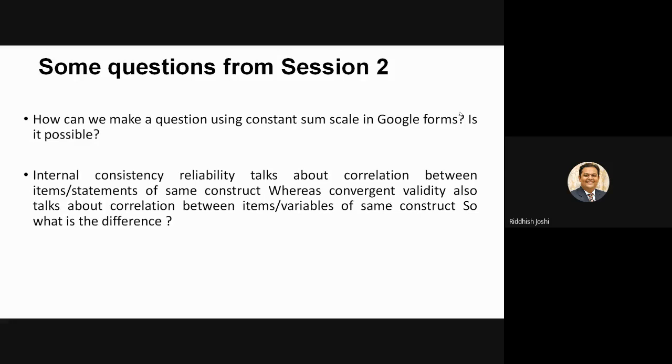It has nothing to do with the correlation, right? So internal consistency reliability and convergent validity are totally different. Validity's objective is to know whether it is measuring what it is supposed to measure, while reliability talks about the consistency part: every time you try to measure, will it generate the same result or not?